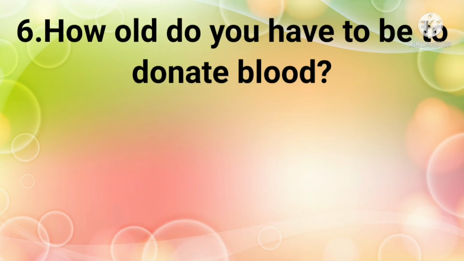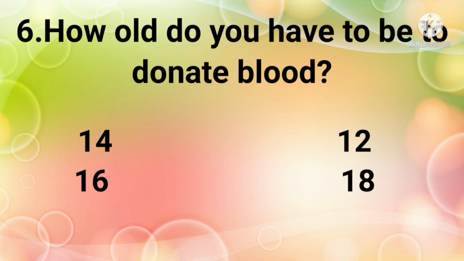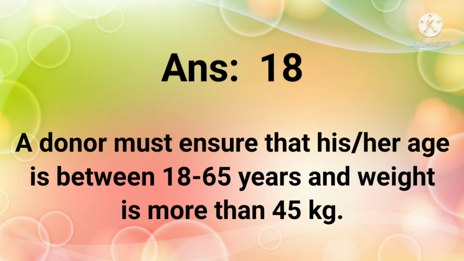Question 6. How old do you have to be to donate blood? The options are 14, 12, 16 and 18. The answer is 18. A donor must ensure that his or her age is between 18 to 65 years and weight is more than 45 kgs.